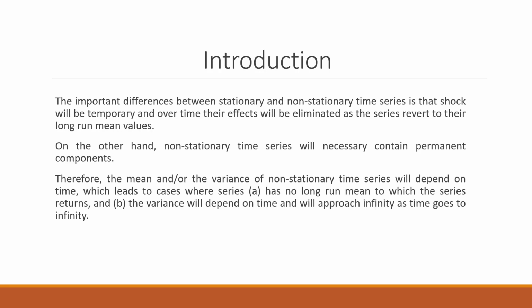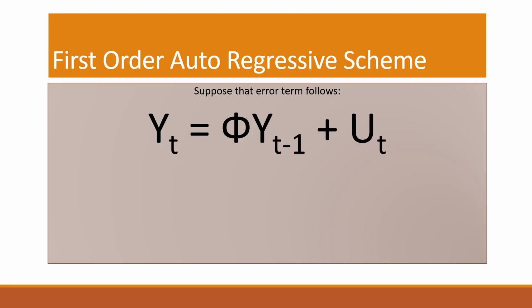So for better prediction, we always require a series which is stationary. And therefore, our efforts will be to make the series stationary. Now we'll have to understand the first order autoregressive scheme, that is yt is equal to phi yt minus 1 plus ut. So my today's observation is dependent on yesterday's observation. Today's weather is dependent on yesterday's weather. Today's stock prices are dependent on yesterday's price.